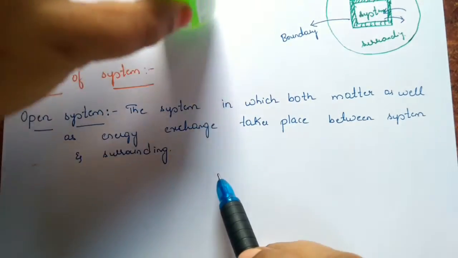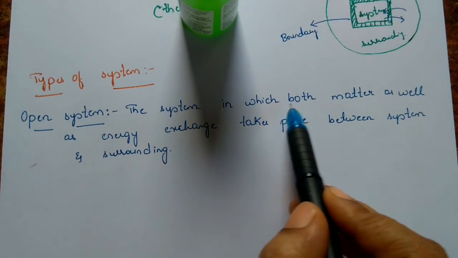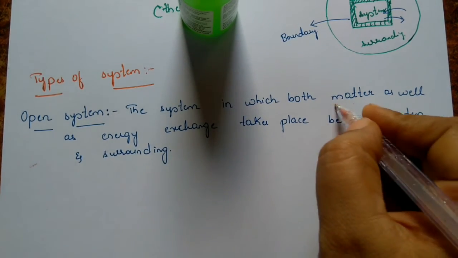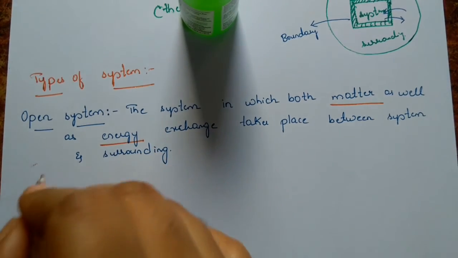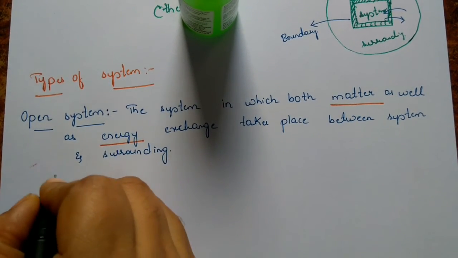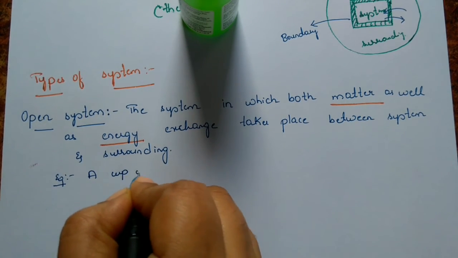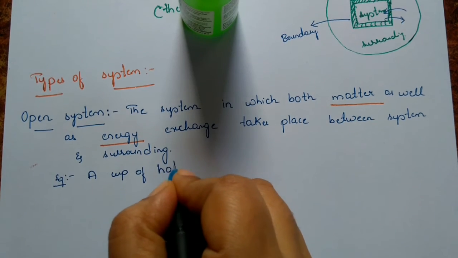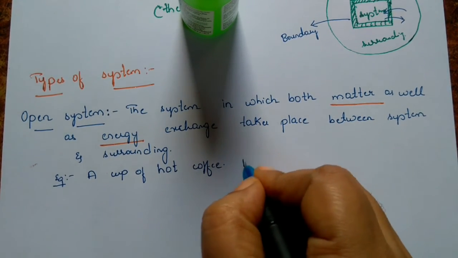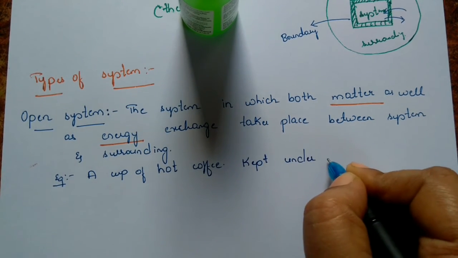So we can say that an open system is nothing but the system in which both matter as well as energy exchange takes place. Such kind of system is called an open system. We can write an example: a cup of hot coffee or tea kept under room temperature.